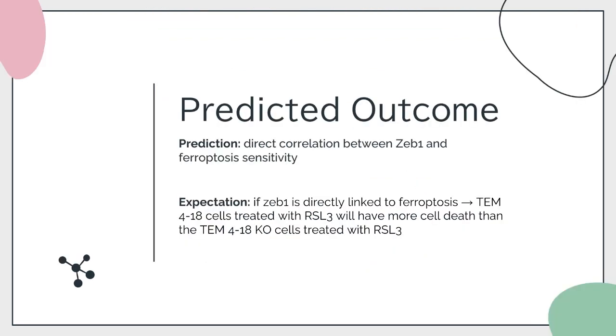In this experiment, we predicted that there is a direct relationship between ZEB1 and ferroptosis sensitivity. Thus, if our prediction is correct, we will expect that the ZEB1 positive mesenchymal cells treated with RSL3 to induce ferroptosis will have more cell death than the ZEB1 negative epithelial knockout cells treated with RSL3. In other words, with the induced ferroptosis from RSL3, ZEB1 positive equals cell death. ZEB1 negative equals cell survival, according to our prediction.